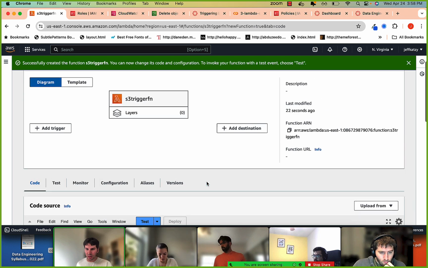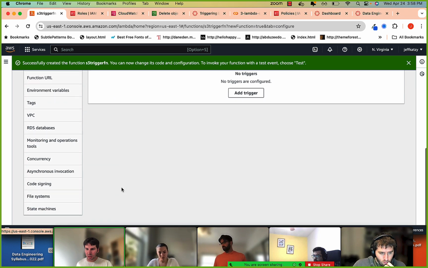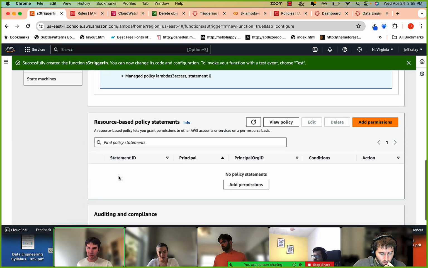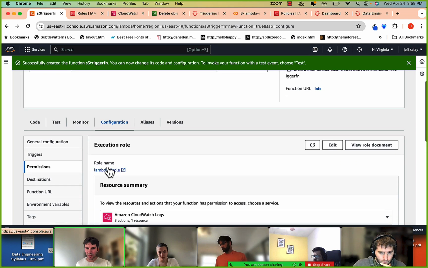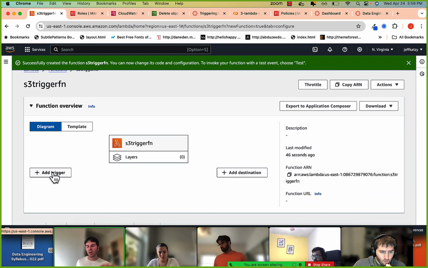I was looking for the policy stuff. Maybe it's under configuration. No. Permissions probably. Yeah. So here you can see the permissions. Oh, and here it is, the role. So I went to configuration, permissions, and you can see the role associated with the Lambda function.